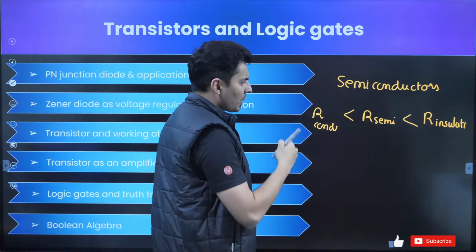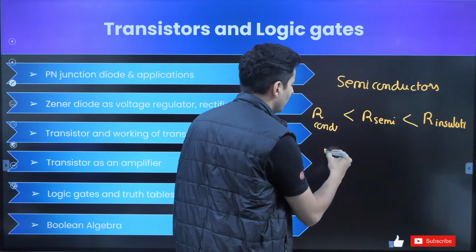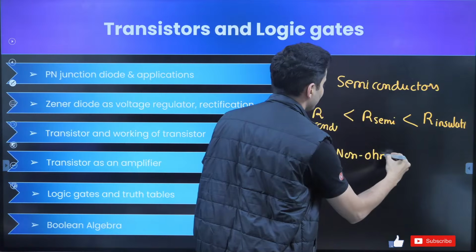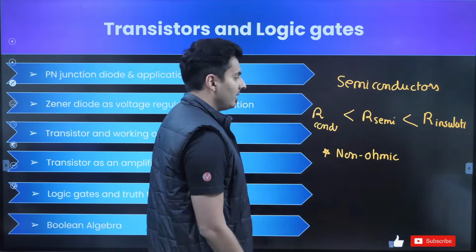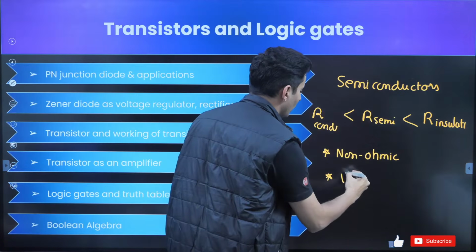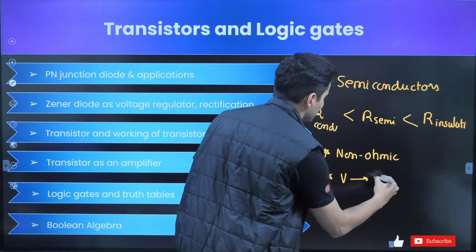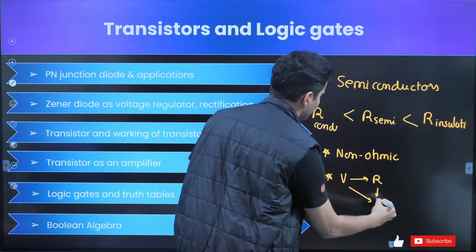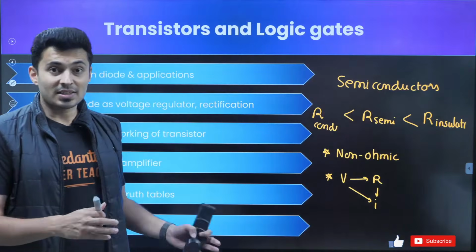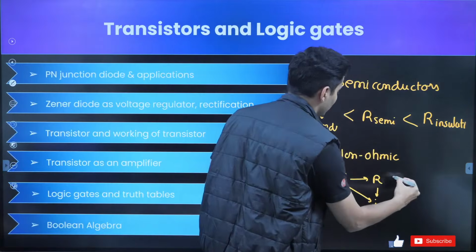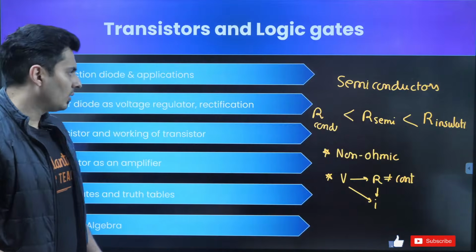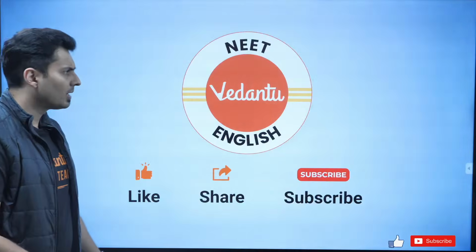Also, they don't obey Ohm's law, so they are non-ohmic devices. You can also say voltage decides the resistance, and these two together decide the current. So resistance is not constant. That is the important thing. It is not a constant.